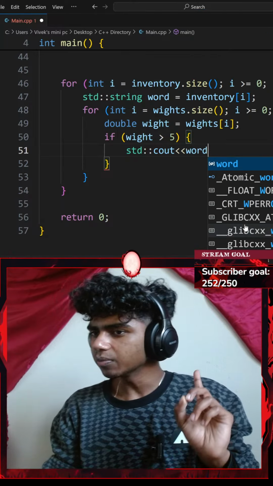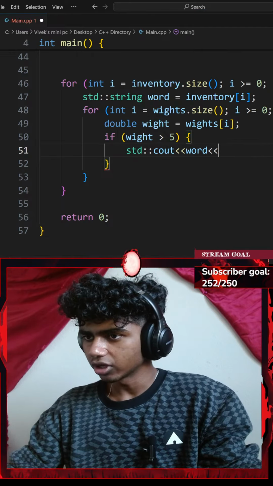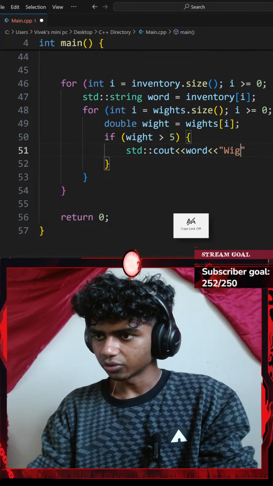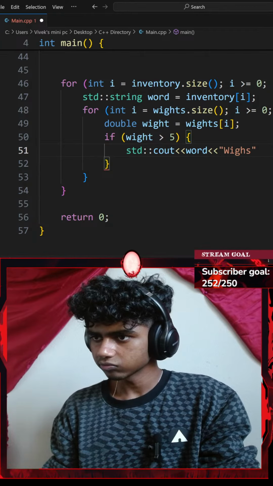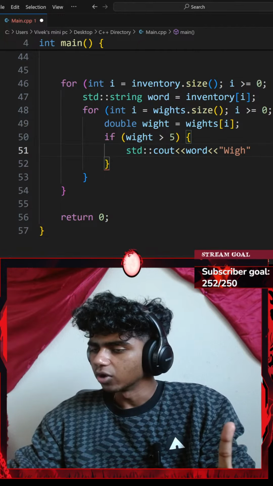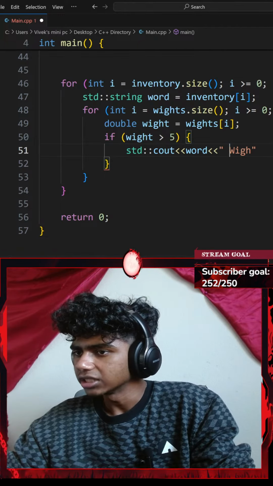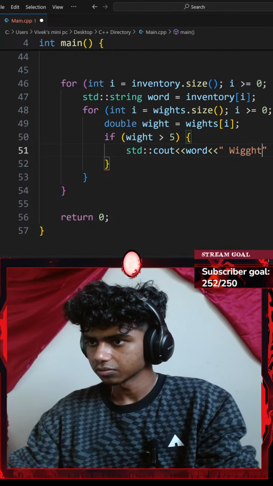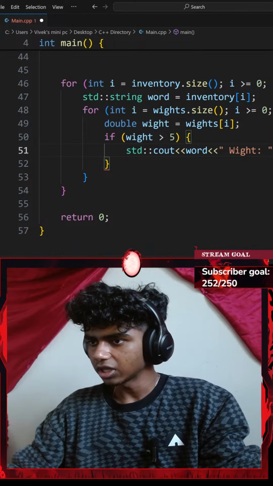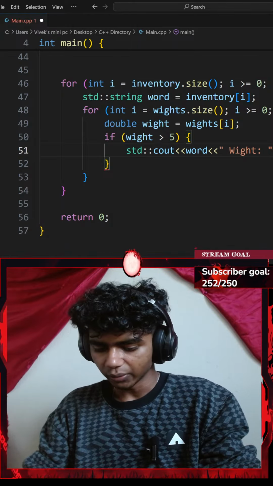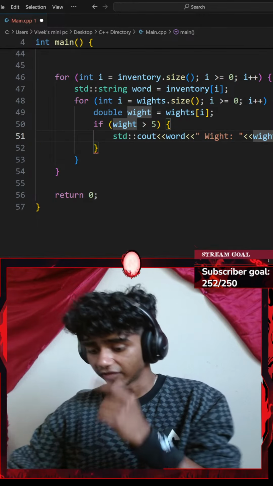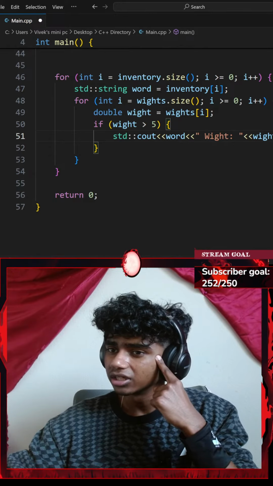This is going to be my item. Okay, I'll go with another insertion operator. Okay, with a double quote, let's go with weighs. Okay, that's my word. I go with a space. Let's go with weight. There we go. The weight is going to be my weight variable. Alright, perfect. And then I end that with a semicolon.